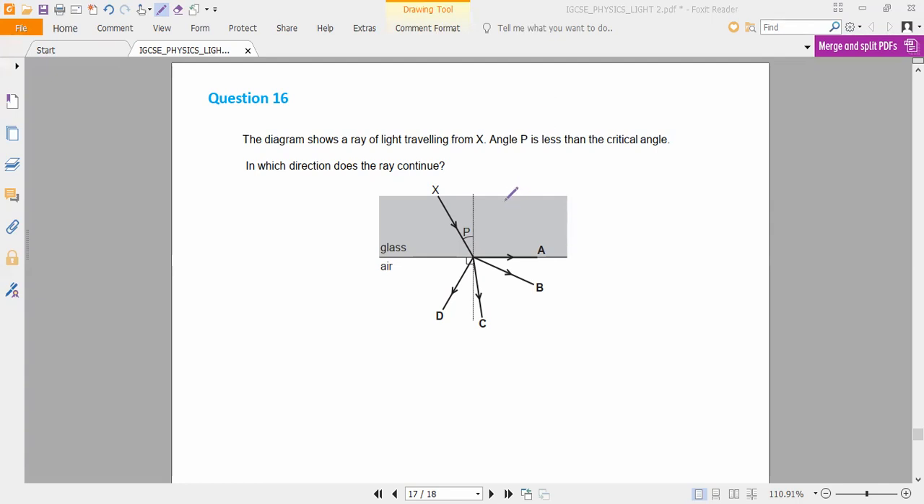Very good. If you observe very carefully, the diagram shows a ray of light traveling from X. Now, angle P is less than the critical angle. So less than the critical angle means this won't take place, and this also won't take place. Now either C or B is the correct answer. If it is entering from denser to rarer, will it bend away from the normal or towards the normal? Away from the normal. It is Option B.